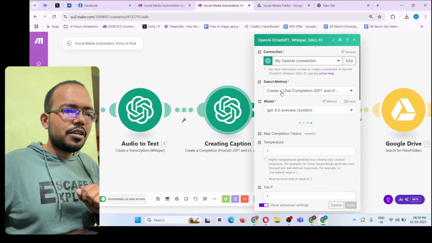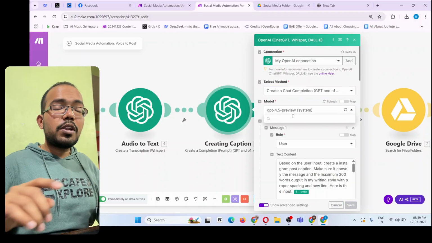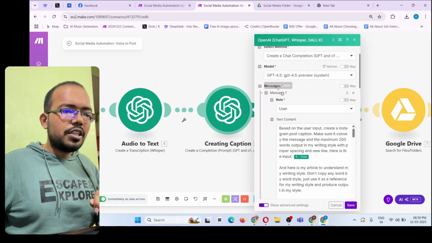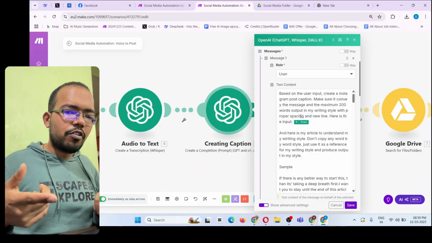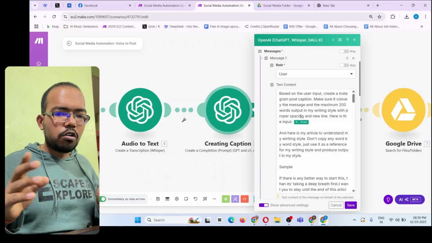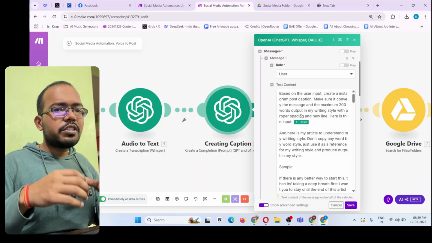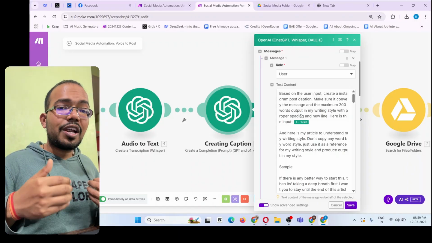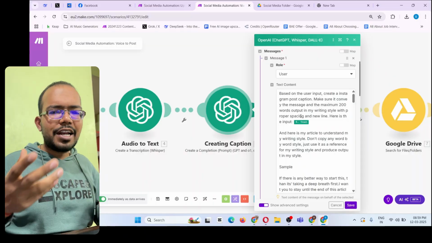I use that, and then in the select method, you have to choose the OpenAI latest model. First choose the chat completion option, and then the OpenAI latest model, which is 4.5. Then in the message, you have to choose the role as user. This prompt is one of the most important things of this whole automation. Well, this whole automation is itself important, but this prompt is very important to generate the best content in your voice, your writing style. If this is not correct, then the output will not be that good.